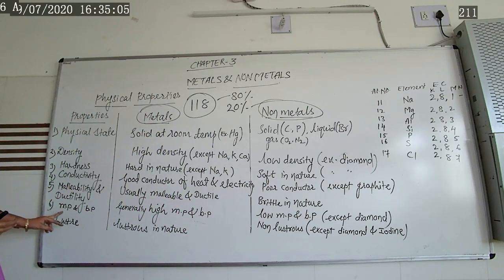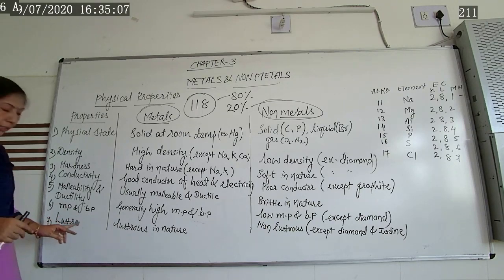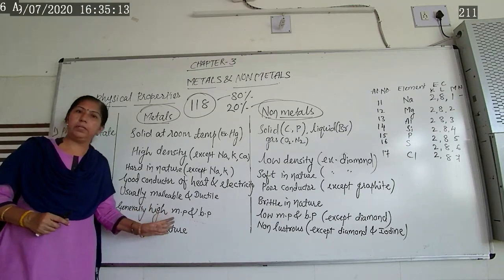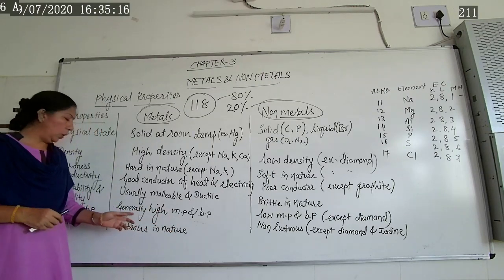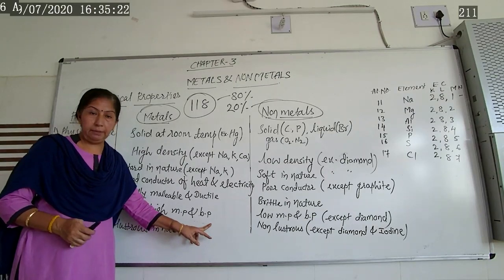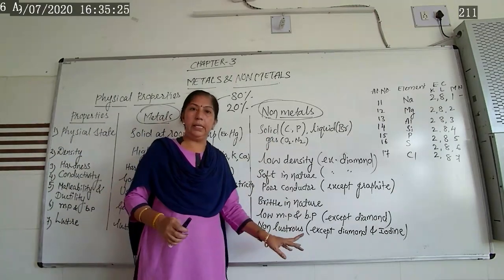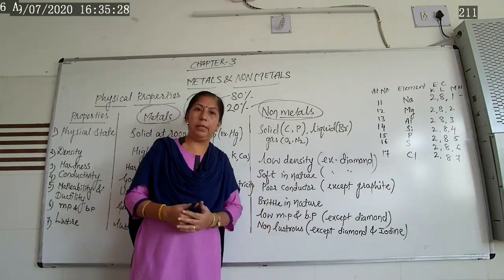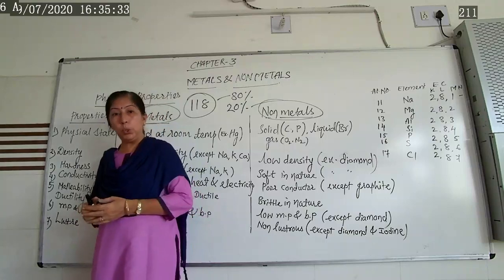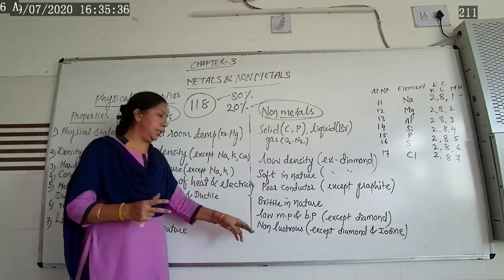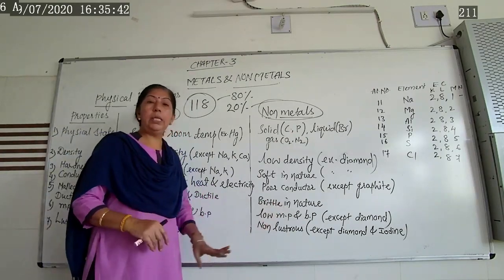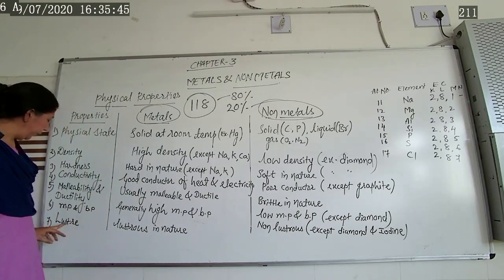Now next property, MP means what? Melting point, and BP means what? Boiling point. So melting point and boiling point for these metals are what? High. Generally all the metals, their melting point and boiling point is very high. While in case of non-metals, their melting point as well as boiling point is what? Low, except diamond. Diamond, its melting point is too high. It's a very hard substance, very rigid substance. That's why its melting point is very high. Remaining all the non-metals, their melting point and boiling point is low.